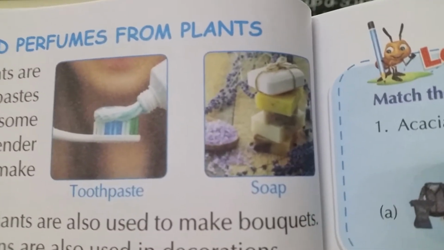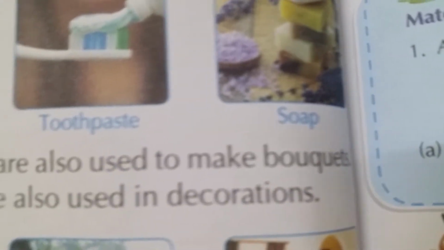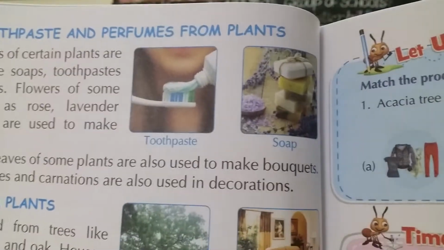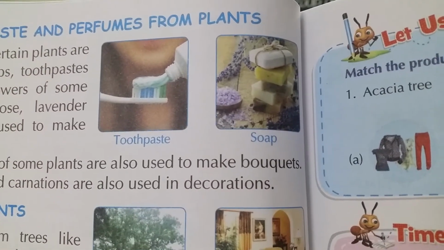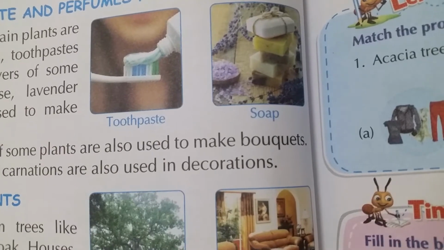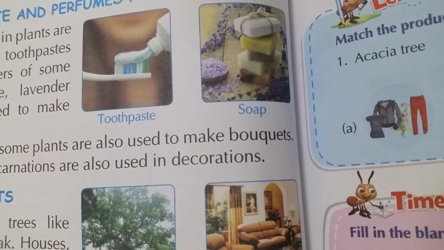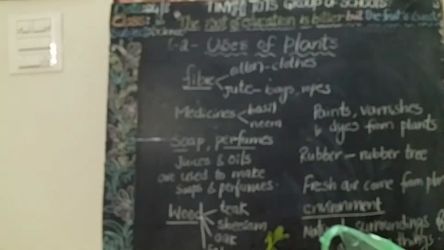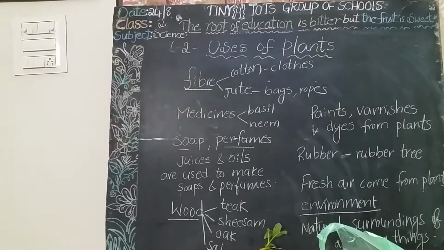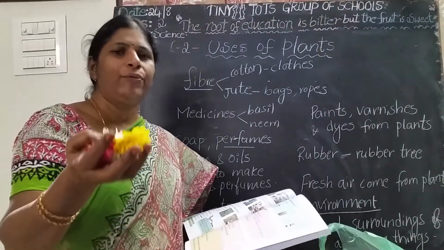Flowers and leaves of some plants are also used to make bouquets, amma. Now for functions, for marriages, we give bouquets to our friends, no children. Now we express our feelings by giving a bouquet. Now flowers are used to make perfumes. Sometimes we are using the flowers for decoration. For worshipping God, we are using the flowers.